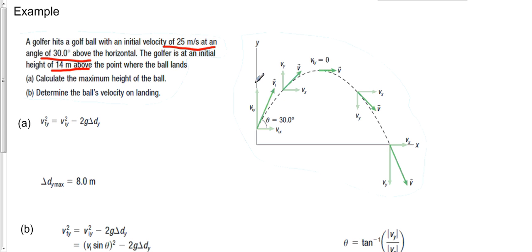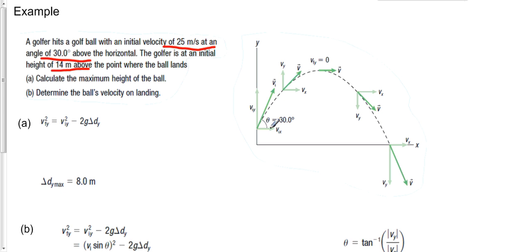So over here on the right-hand side, I've got a nice little picture for you. So here is the initial velocity. And notice, again, I've broken it up into horizontal and vertical components, so Vix and Viy, and here is that 30 degrees. The dashed line here represents the particle motion, in this case the golf ball motion. Notice it is a parabola again, and that's because it's a projectile, and so the only force acting on it is gravity, causing an acceleration of down.